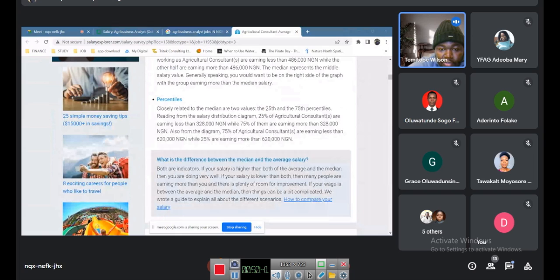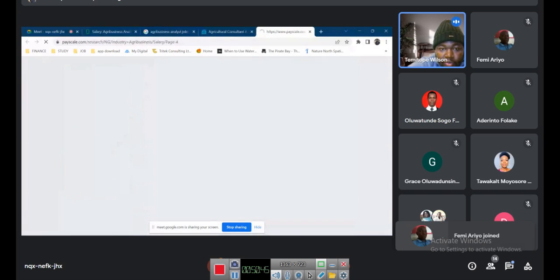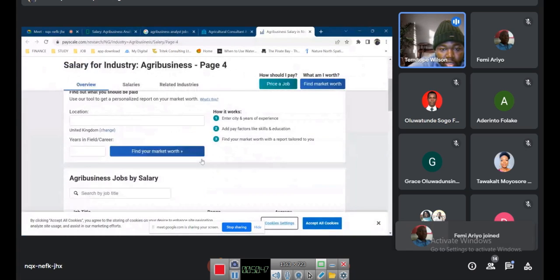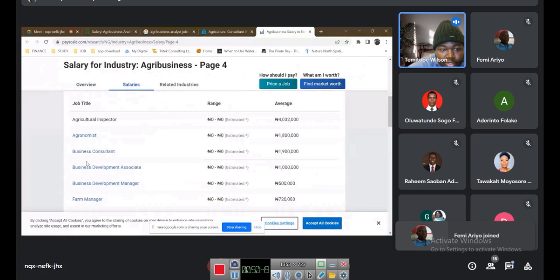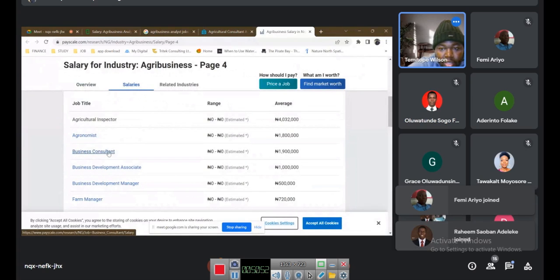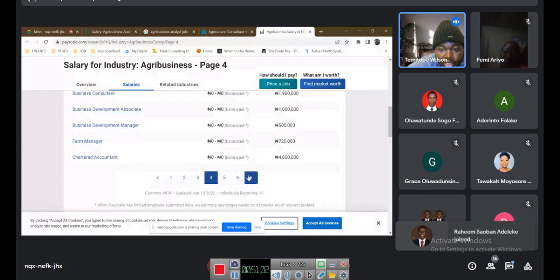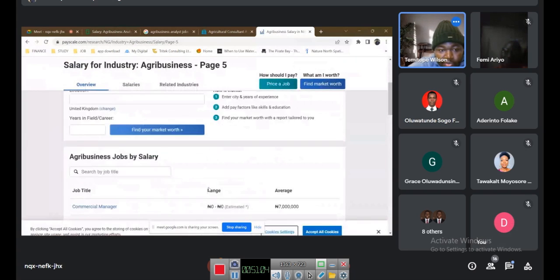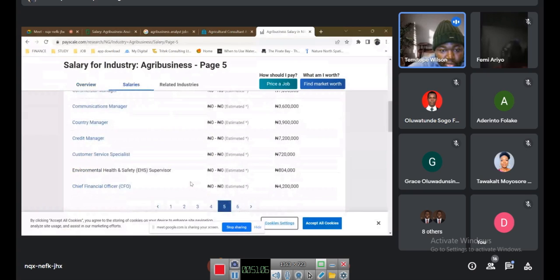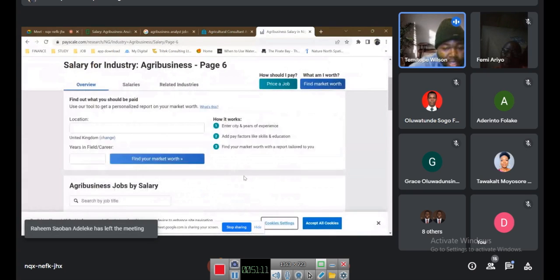Let me search on PayScale. Let me see what PayScale has got. They have different ones. You can be a business consultant, this is an average anyway. Business development associate, an average. Business development manager, an average of the salary that you can earn with those jobs. I'm just showing you that these jobs are available, they're out there.